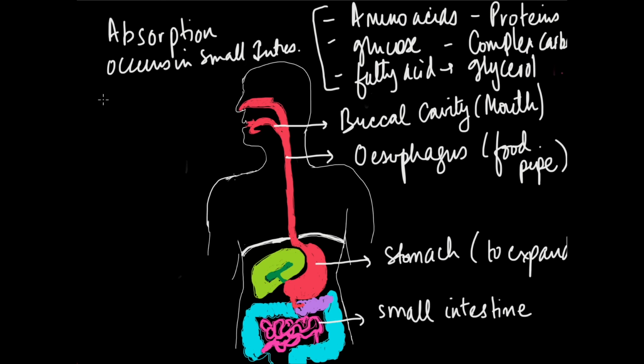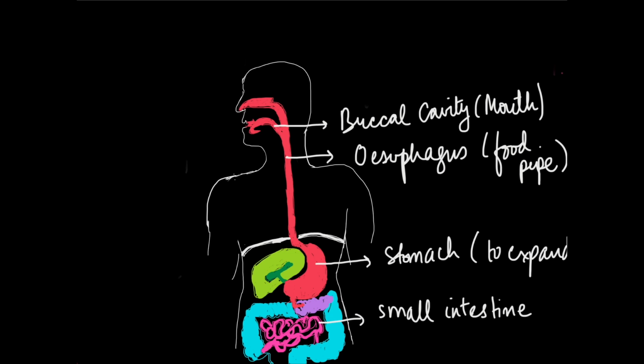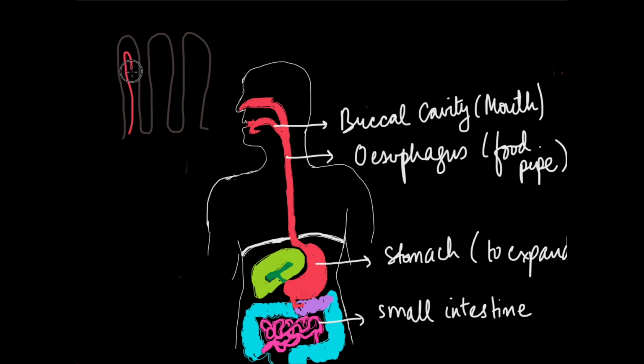Well, absorption that is occurring in the small intestine is due to structures known as villi. So if we're talking about villi, we have to understand that these structures are basically made for absorption. They are present inside the coils of our small intestine and they are finger-like projections. So they can be seen like this. They are finger-like and they are abundant in blood vessels. They are really abundant in blood vessels.